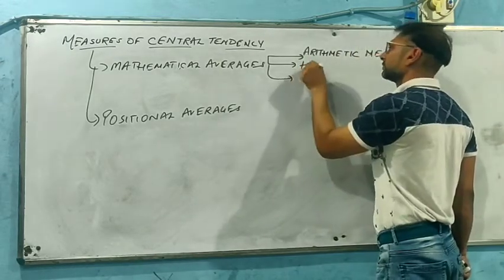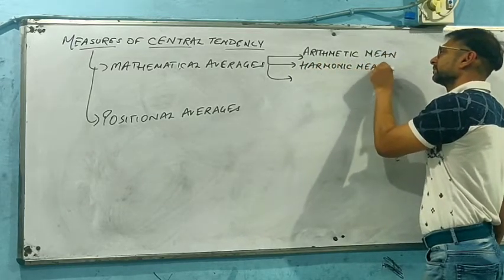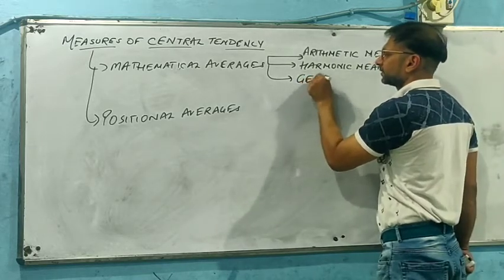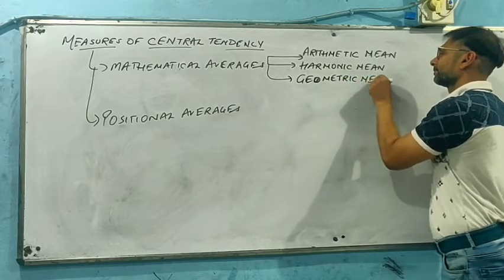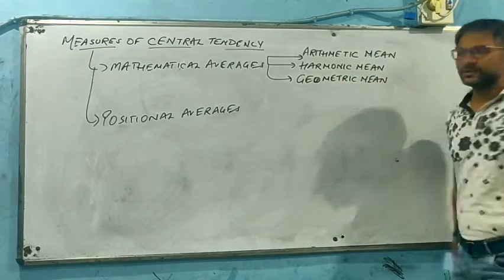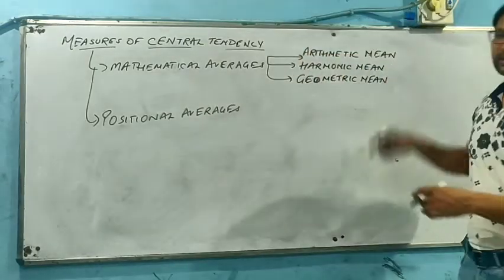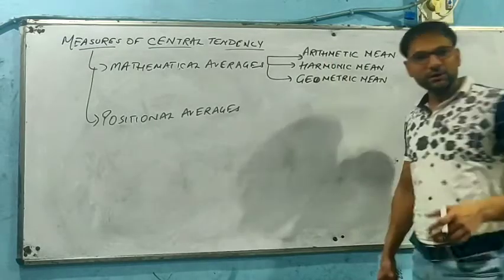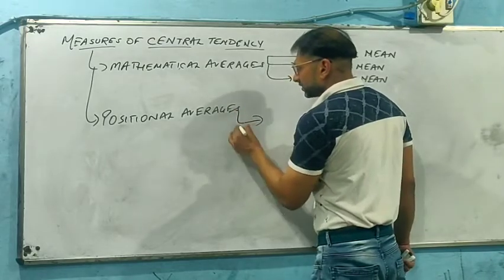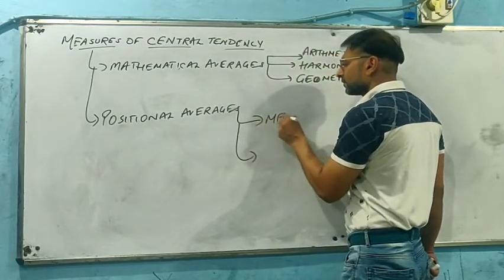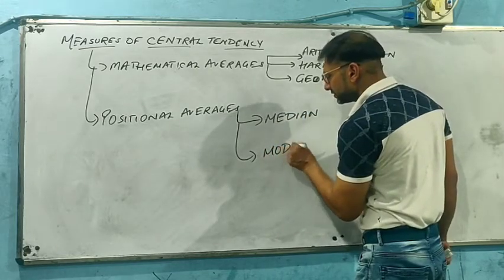Number two, harmonic mean. And number three, geometric mean. In respect to class 11th of statistics, we are going to be concerned with only arithmetic mean. These two are basically not included in the course of CBSE curriculum. If we talk about the positional averages, we have two variants. One is median and then mode.